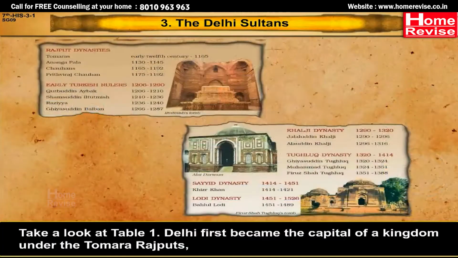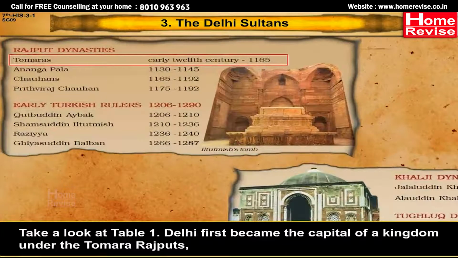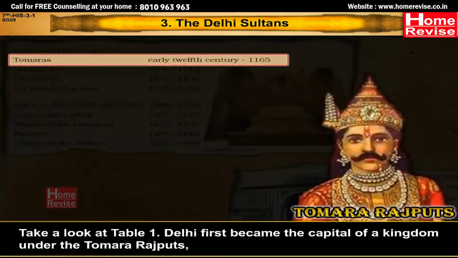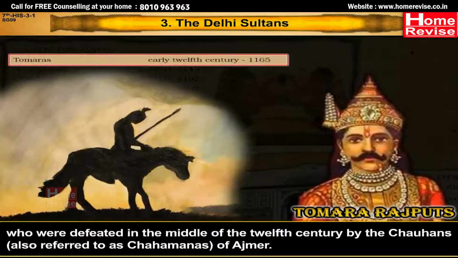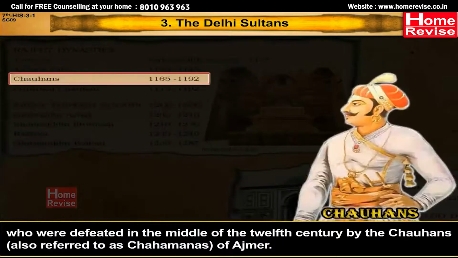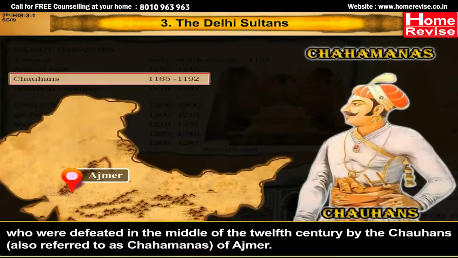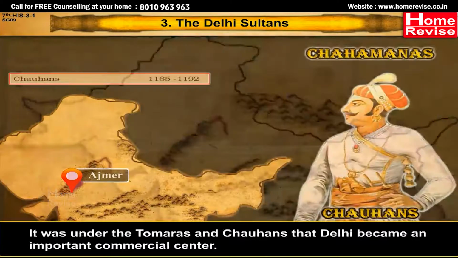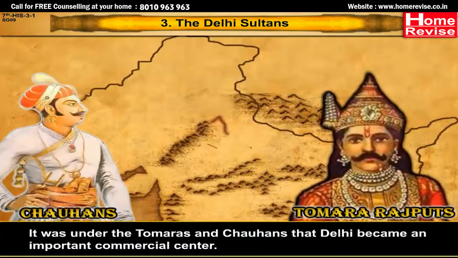Take a look at Table 1. Delhi first became the capital of a kingdom under the Tomar Rajputs, who were defeated in the middle of the 12th century by the Chauhans, also referred to as Chahamanas of Ajmer. It was under the Tomars and Chauhans that Delhi became an important commercial center.